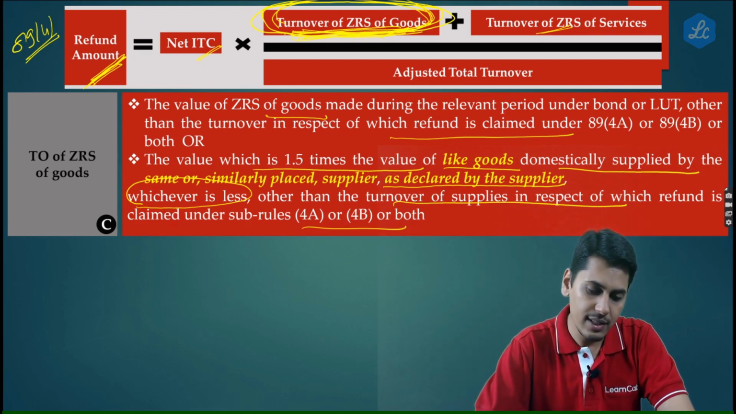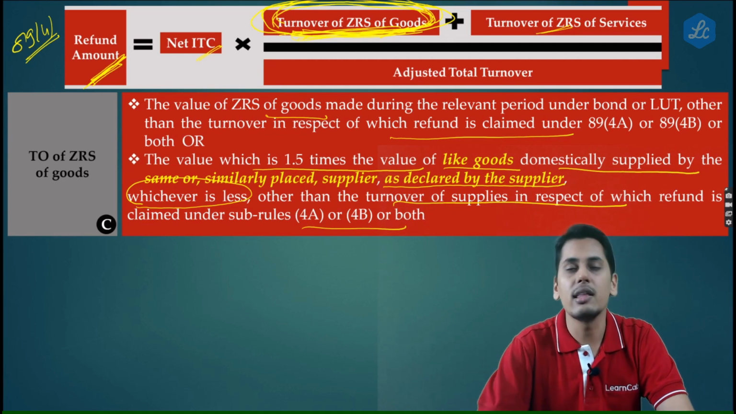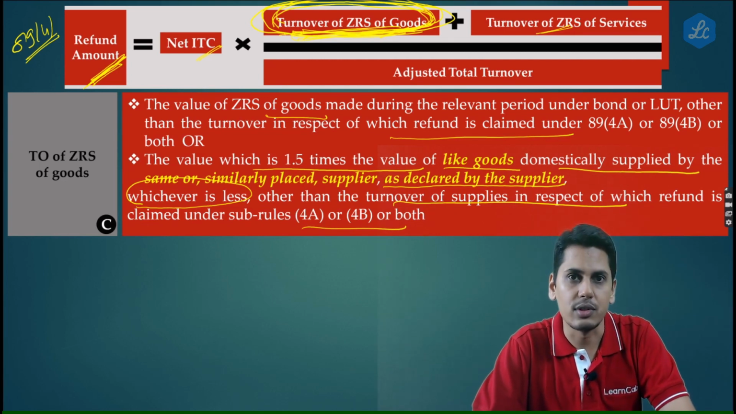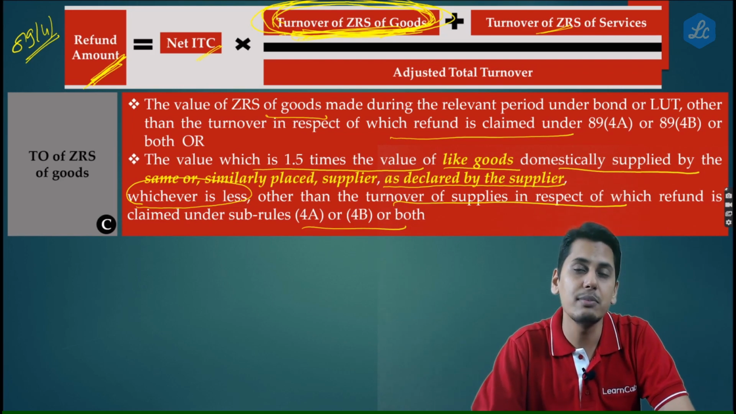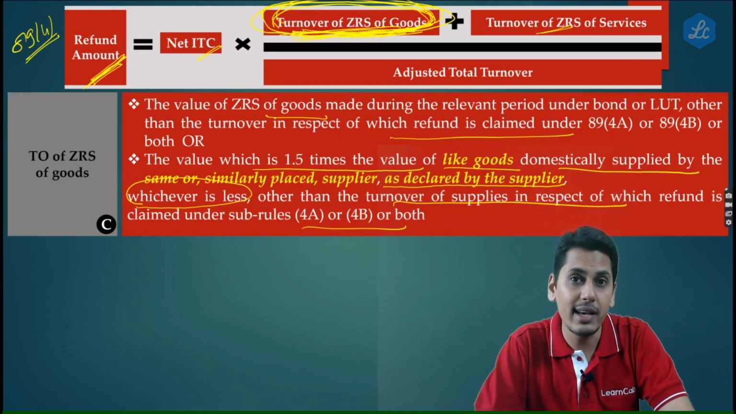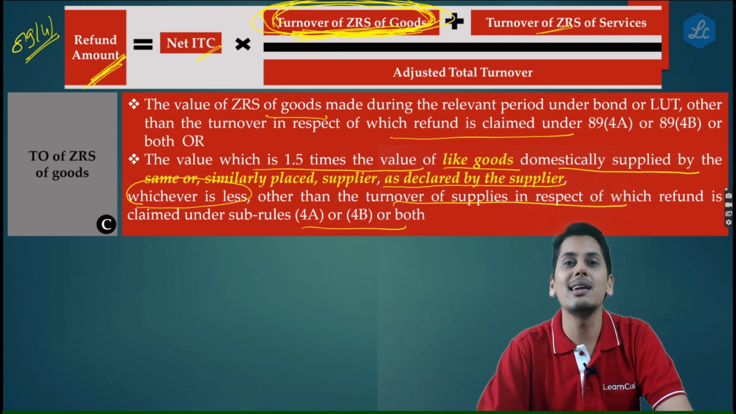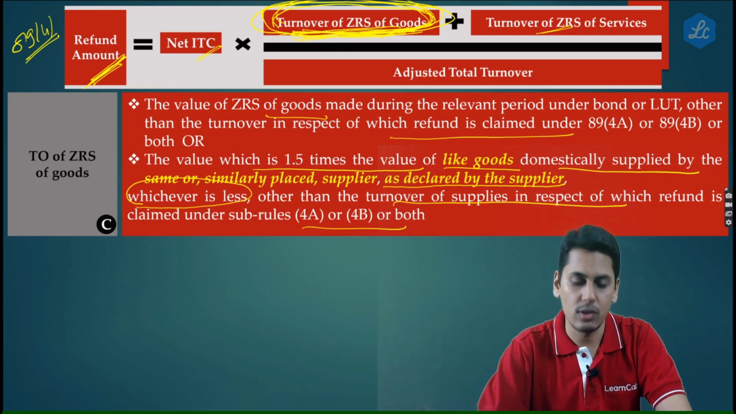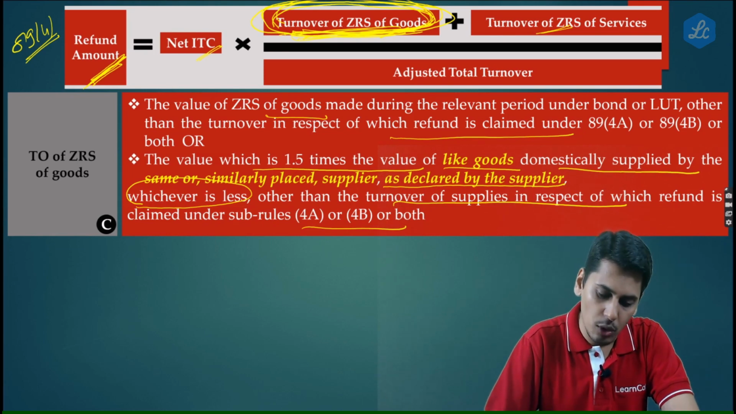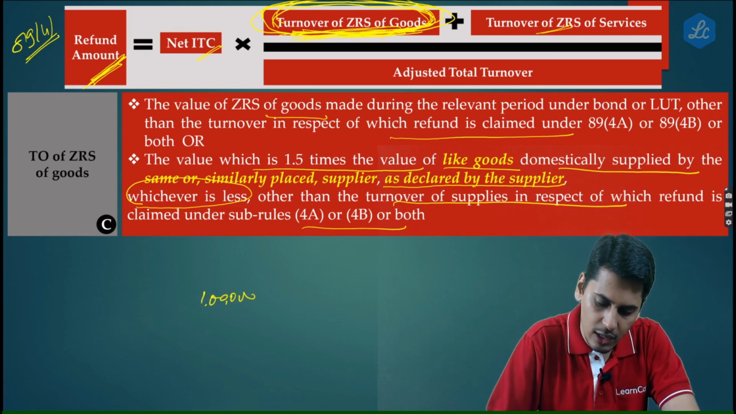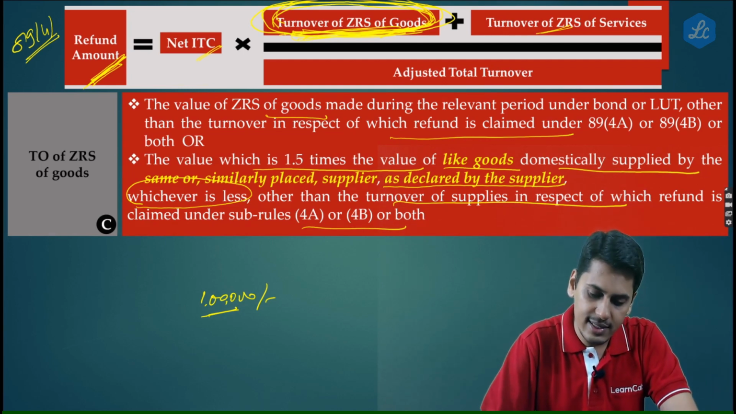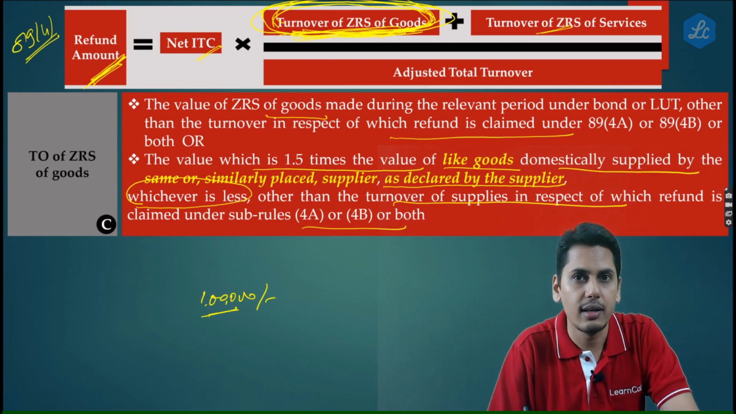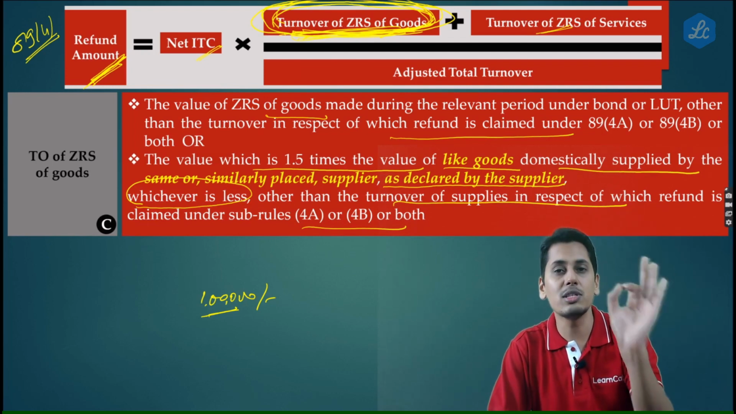So now friends, this element in the formula, turnover of zero rated supply of goods, is now restricted to 1.5 times the value of the domestic supplies made by the same or similarly placed suppliers. So say for example friends, domestically if you are supplying your goods, let's say at 1 lakh rupees, and let's say the export consignment which you have made, the export consignment of the same goods by the same supplier.